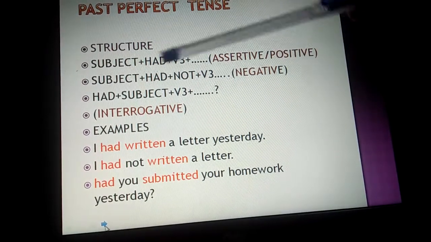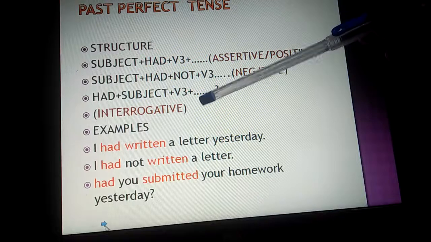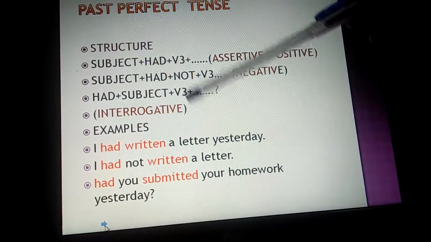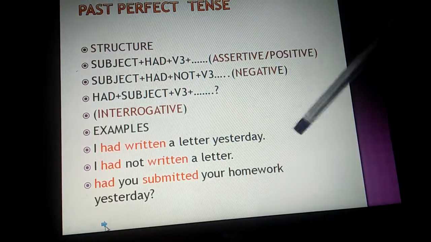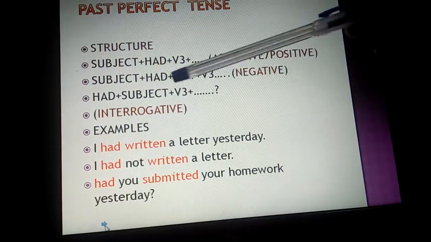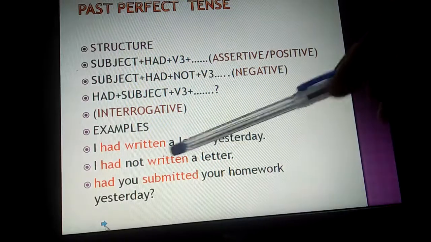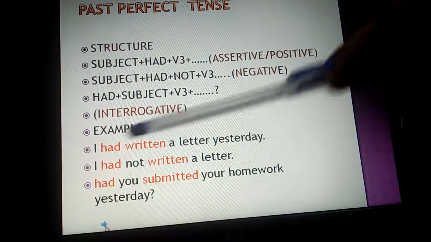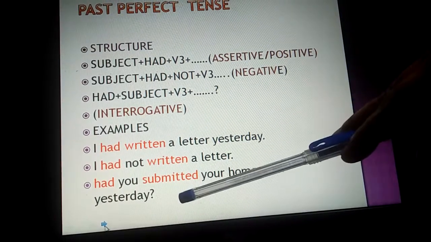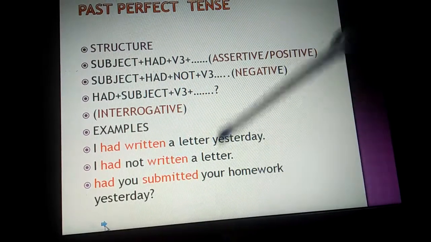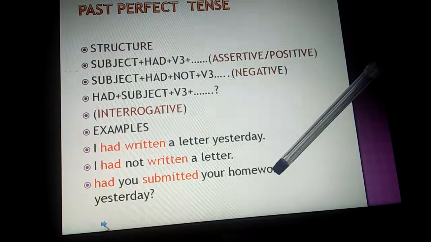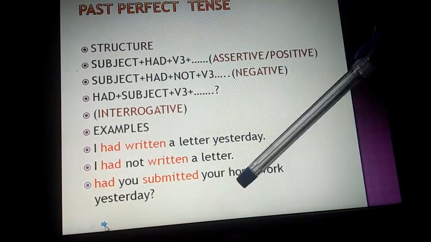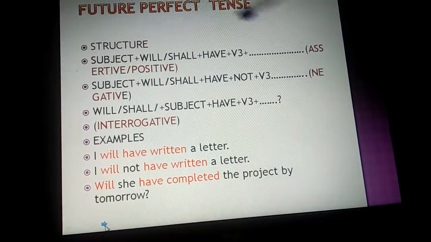In the interrogative form, we start with the helping verb had, followed by the subject, followed by the V3 form of the verb and the remaining part of the sentence. Now some examples. I had written a letter yesterday. I had not written a letter. Had you submitted your homework yesterday? We can write words like yesterday in order to show the past perfect tense.